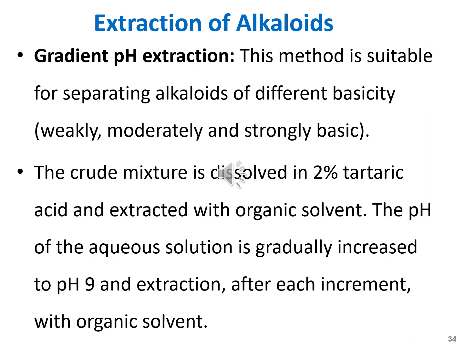There is another plan for the extraction of alkaloids called the gradient pH extraction. This method is suitable for the separation of alkaloids of different basicity. For example, weakly, moderately, and strongly basic alkaloids may be separated with gradient pH extraction method. The crude plant mixture is dissolved in 2% tartaric acid, followed by its extraction with organic solvent. The pH of aqueous solution is gradually increased to pH 9, and the extraction is done after each increment with the organic solvent.